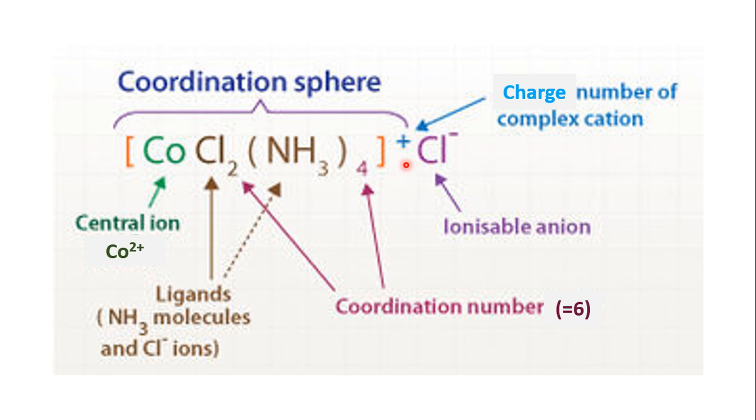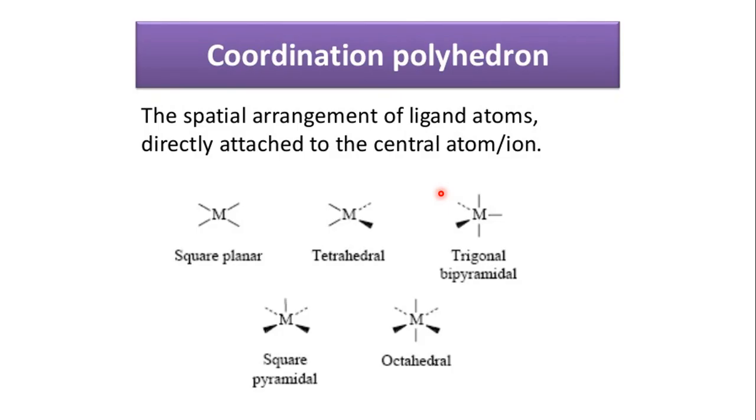And then you have a charge on the coordination sphere, which is known as the charge number of the complex cation. And then you have an ionizable anion which is outside the coordination sphere. So this is a summary of all the terminology you have come across in the above slides.